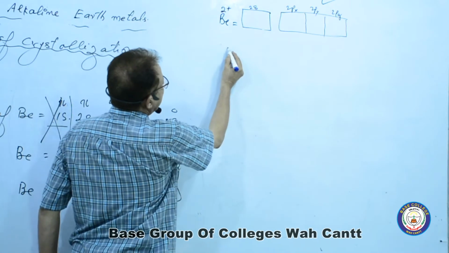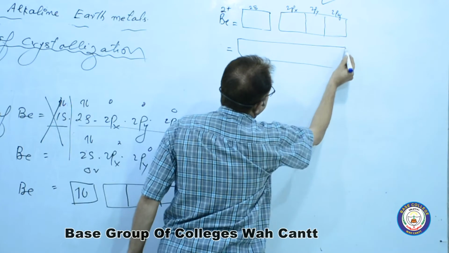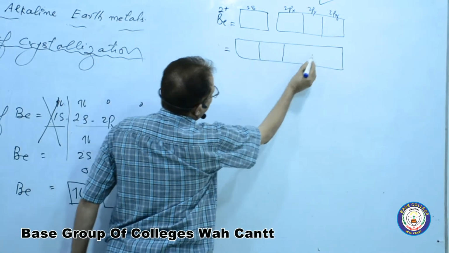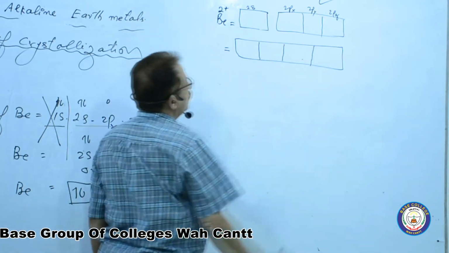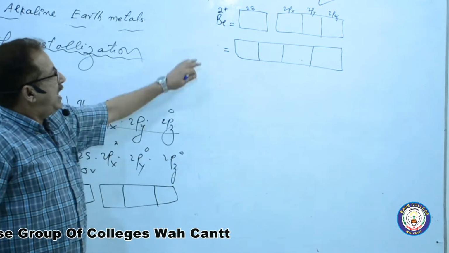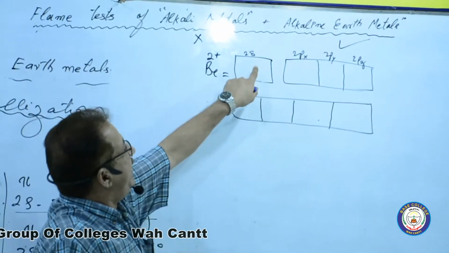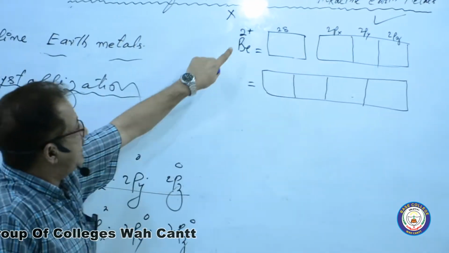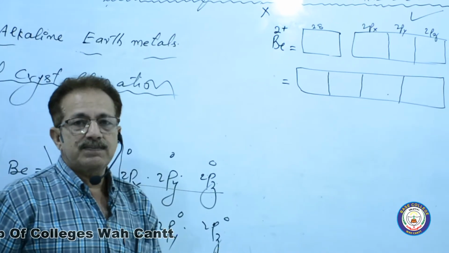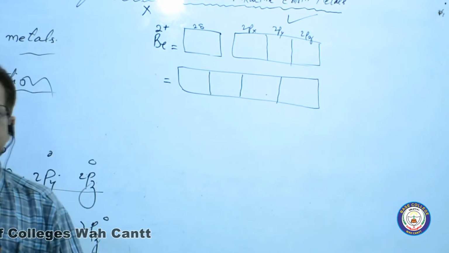On hybridization, they produce 4 equal energy orbitals, 1, 2, 3 and 4. These are the sp3 hybrid orbitals of the beryllium ion. Why don't we put electrons here? Because this is beryllium 2 positive ion, 2 electrons have been removed. Now 4 equal energy orbitals are available.